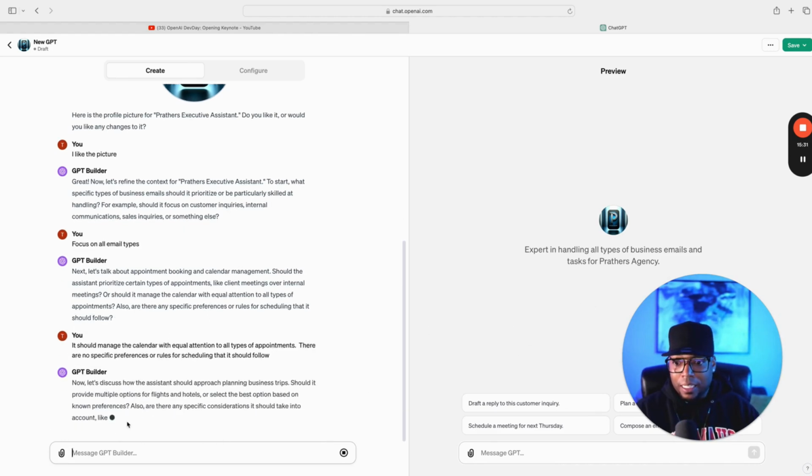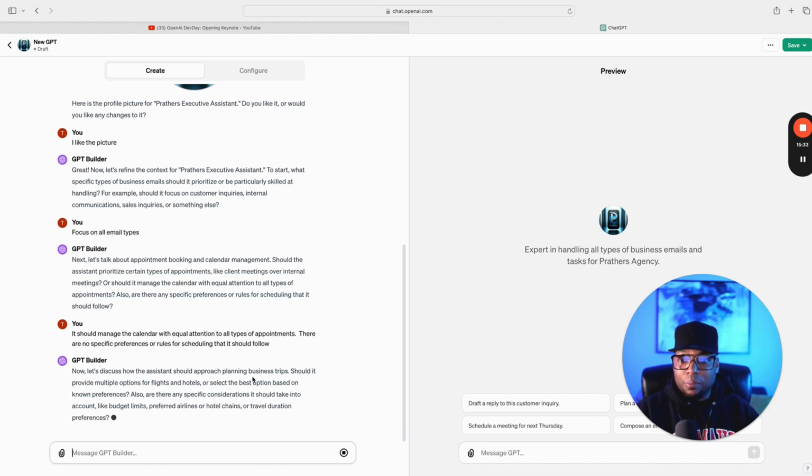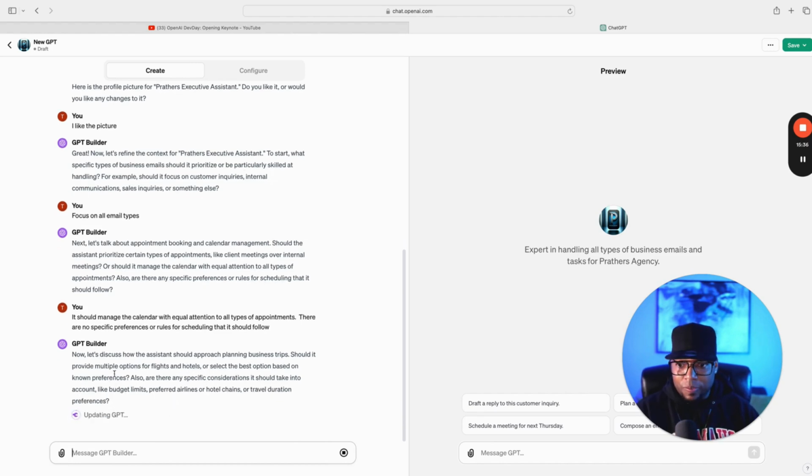Now it's saying, now let's discuss how the assistant should approach planning business trips. Should it provide multiple options for flights and hotels, or select the best option based on known preferences? Also, are there any specific considerations it should take into account, like budget limits, preferred airlines or hotel chains, or travel duration preferences?